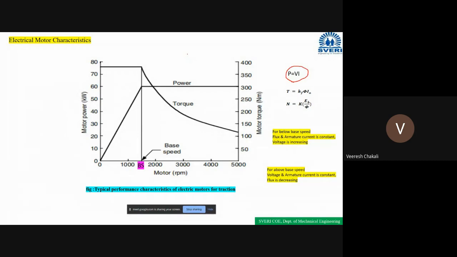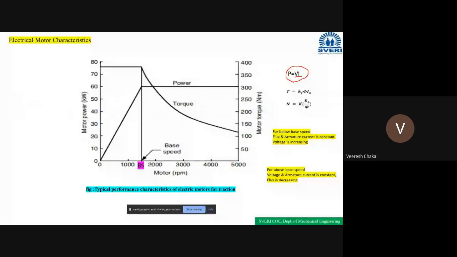Okay, mechanical power, we know the formula: torque into speed. But in the case of electrical power, the formula is voltage into current. Clear? The current is directly proportional to the torque, and the speed is directly proportional to the voltage. If the voltage increases, the speed increases. If the current increases, the torque increases.